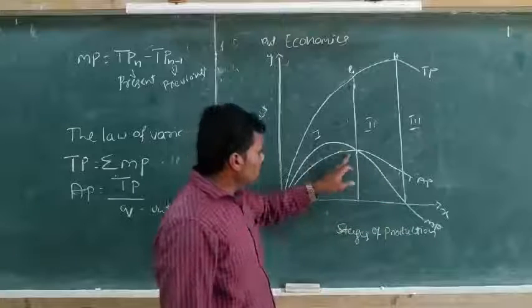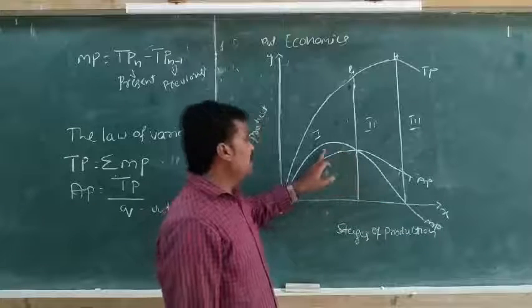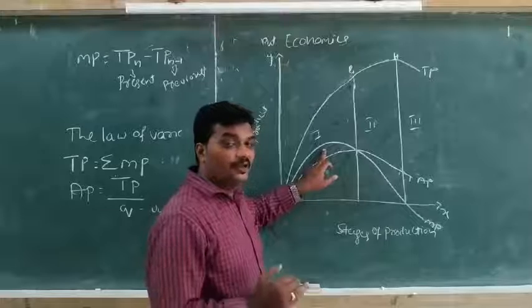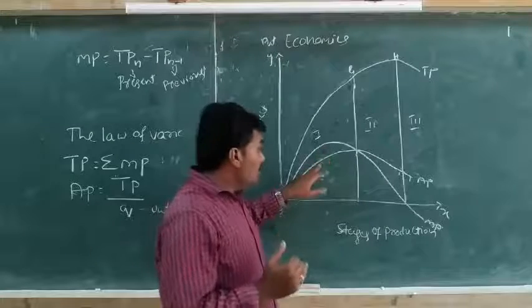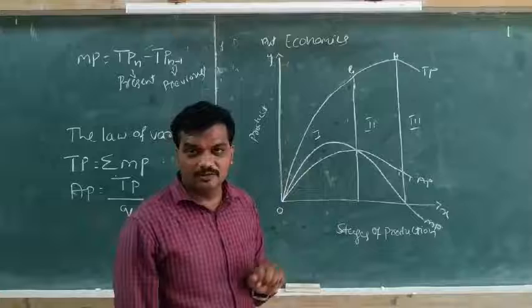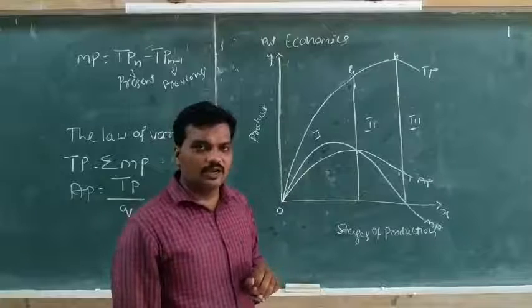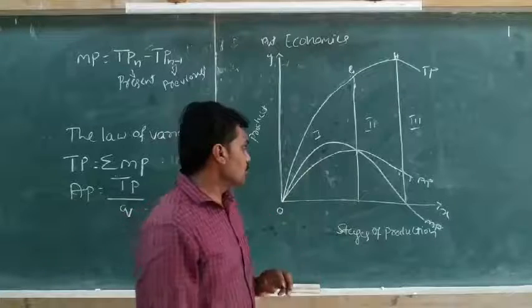The average product curve also increases as the marginal product curve increases, but it lies below the marginal product.